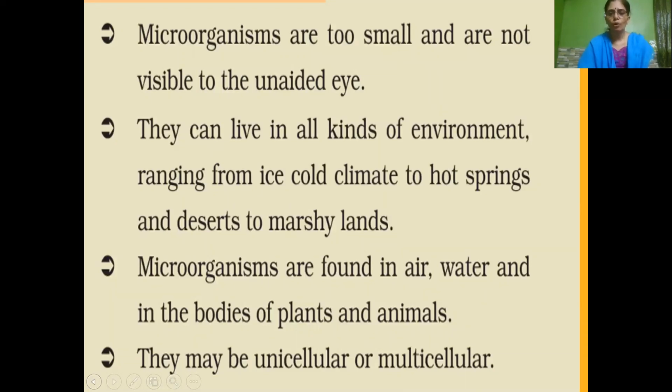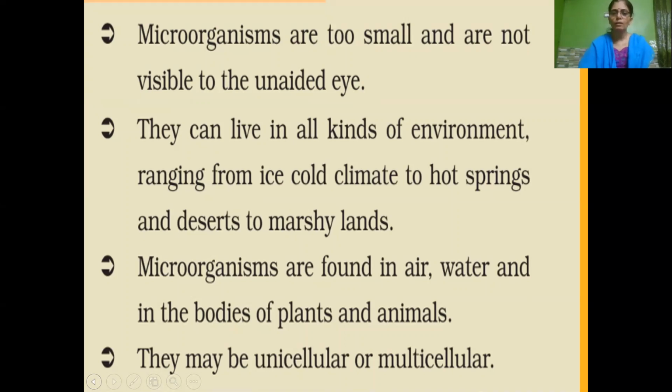Microorganisms are very small organisms which cannot be seen by our naked eye, and they are otherwise called microbes. We have learned that microorganisms can live in all kinds of environments, ranging from ice cold climates to hot springs, and deserts to marshy lands. They are found in air, water, and in the bodies of plants and animals. So we can tell they are omnipresent.